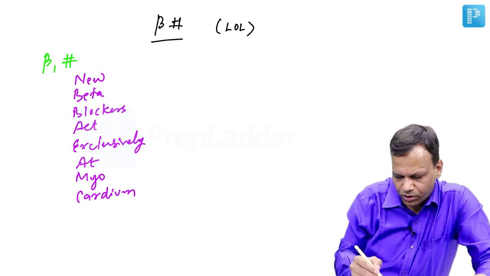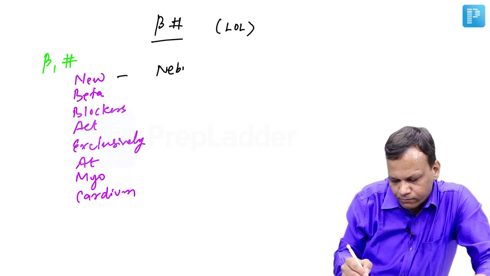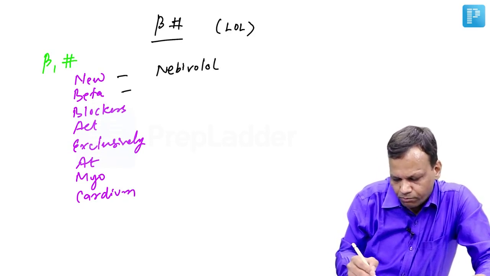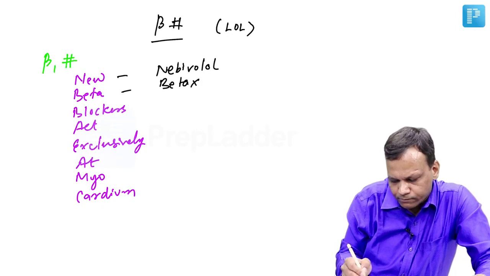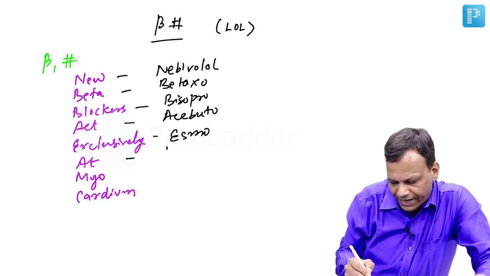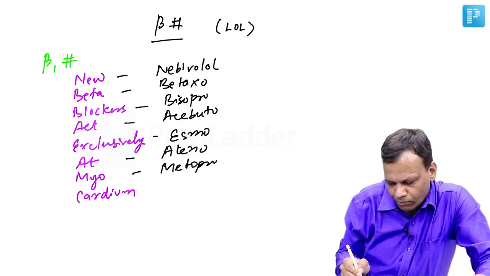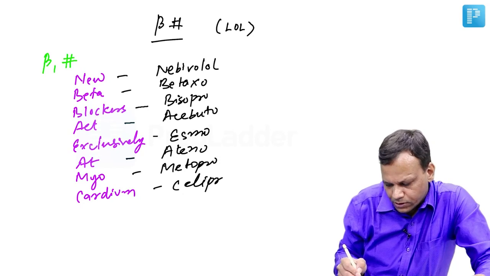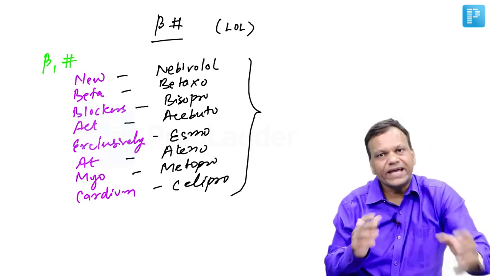The drugs in this group include nebivolol, betaxolol, bisoprolol, acebutolol, esmolol, atenolol, metoprolol, and celiprolol.